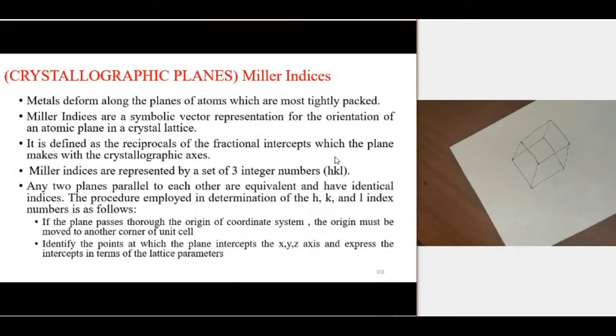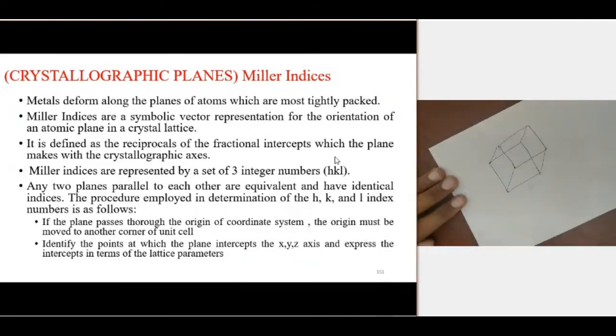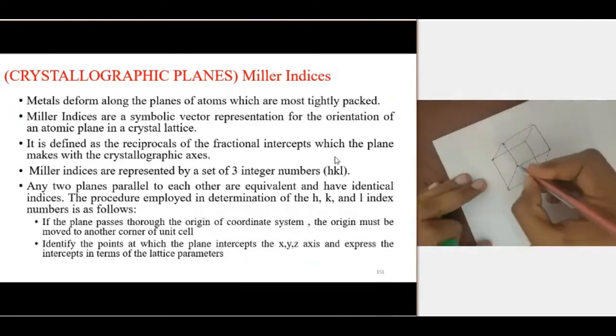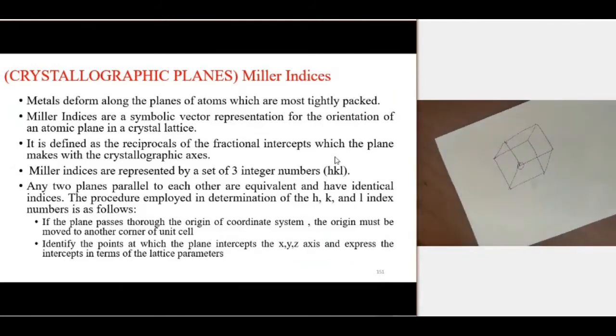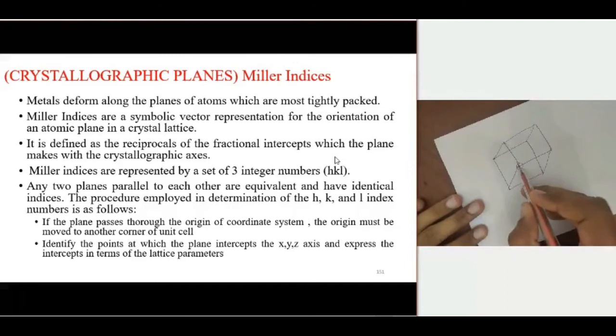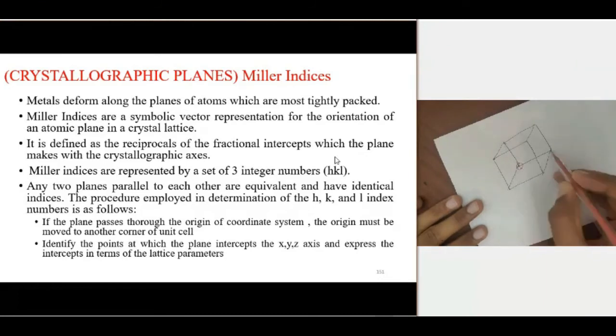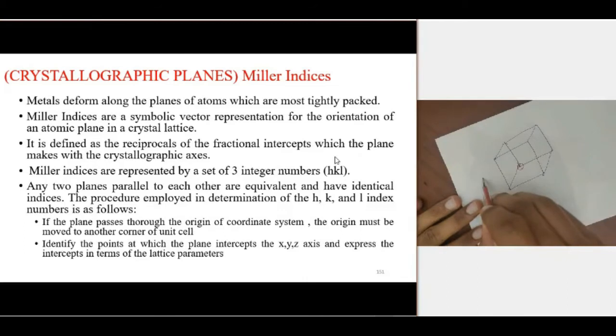Commonly we use this point as the origin. And if a particular plane is passing through this point, then what should we do? We should change the origin from here to here, or here to here, or to another unit cell. We can change to any corner.